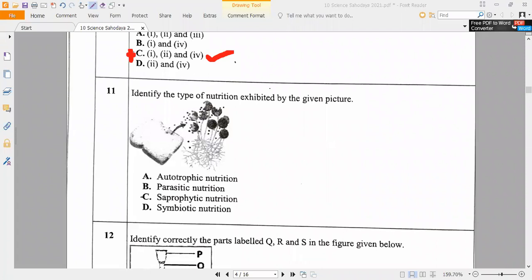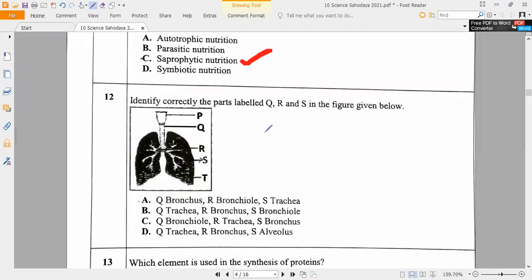What is it? Bread mold. Parasite means it lives inside, not outside. Wrong. Bread mold. Check your classwork notebooks and tell me. Which one? Saprophytic nutrition. That is the basic thing you forgot.